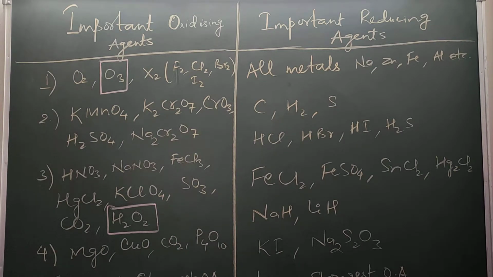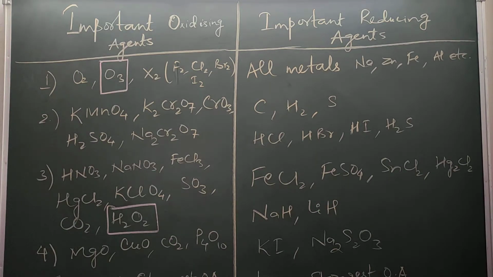So let's start with number 1: oxygen, ozone, halogens in the form of F2, Cl2, Br2, I2, KMnO4 (potassium permanganate), K2Cr2O7 (potassium dichromate), CrO3, H2SO4 (sulfuric acid), sodium dichromate Na2Cr2O7, nitric acid, sodium nitrate also called Chile saltpeter, iron 3 chloride, mercury 2 chloride, KClO4 (potassium perchlorate), sulfur trioxide, carbon dioxide, hydrogen peroxide.